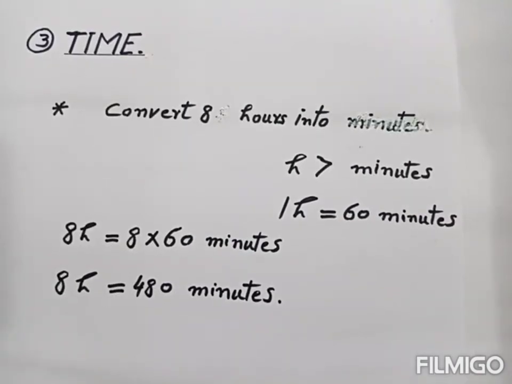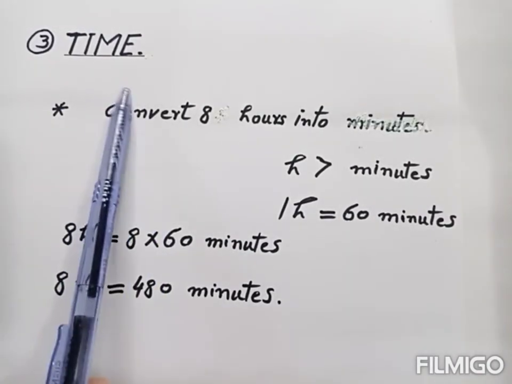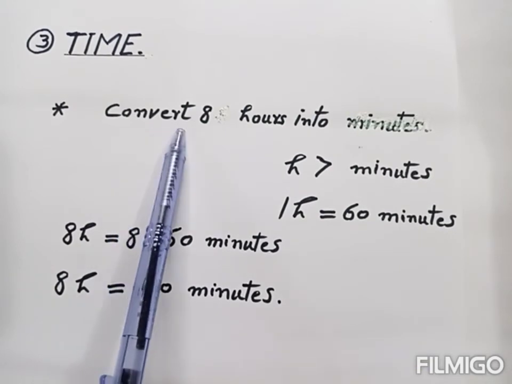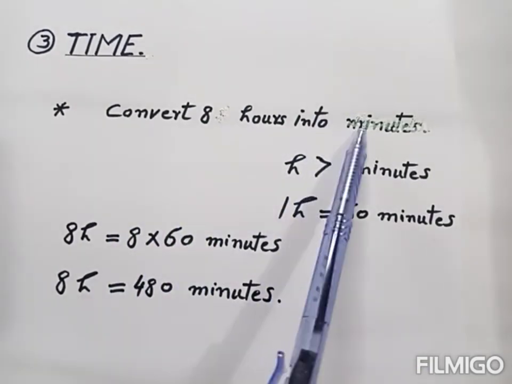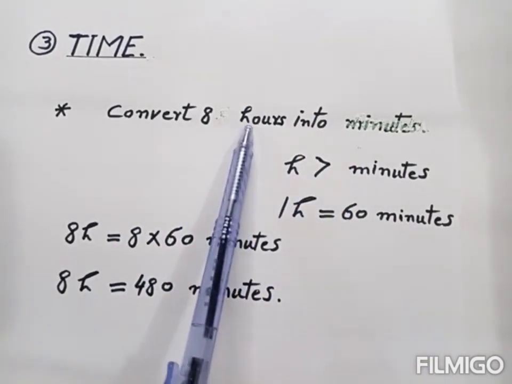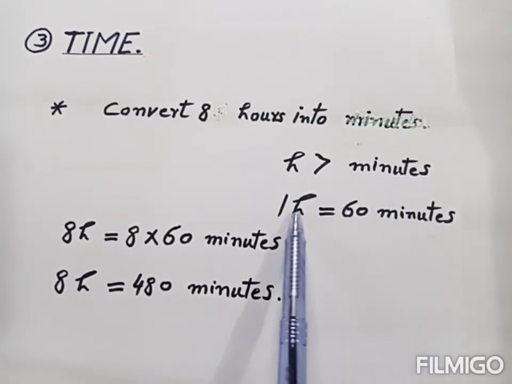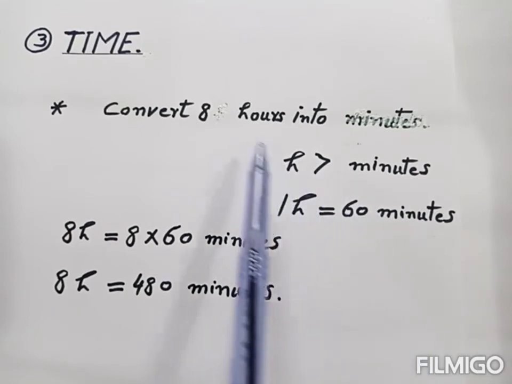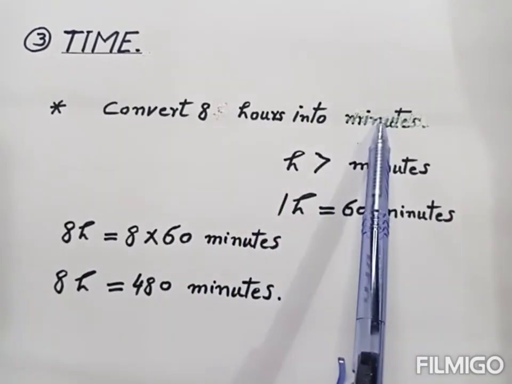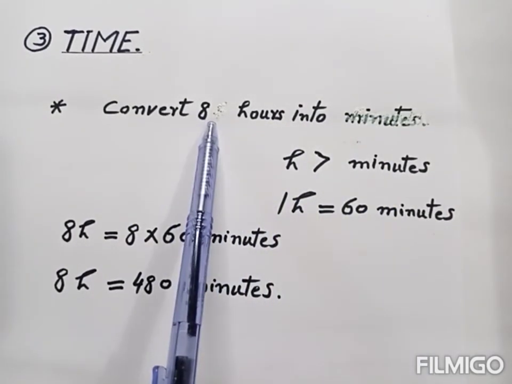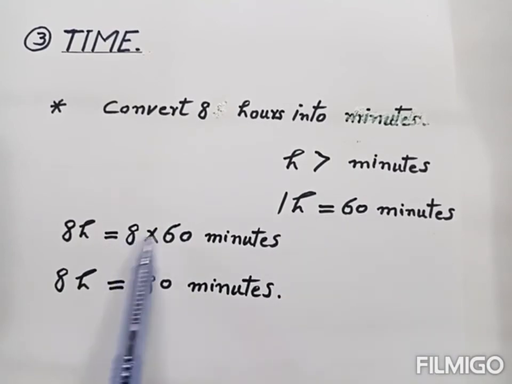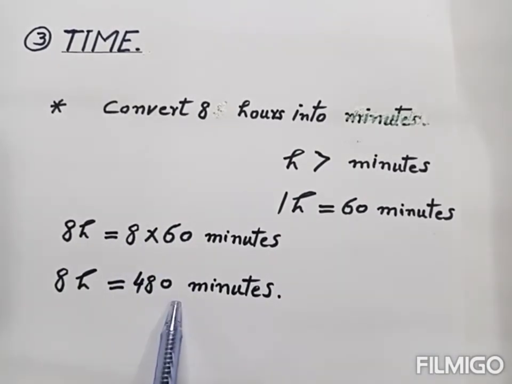Now here we convert the units of time. For example, convert 8 hour into minute. So here we convert hours into minute. Hour is the big unit, minute is small unit. And 1 hour is equal to 60 minutes. So when we convert big unit into small unit, then we multiply this number with 60. When we multiply, then we get this. So 8 hours is equal to 480 minutes. So this is the answer.